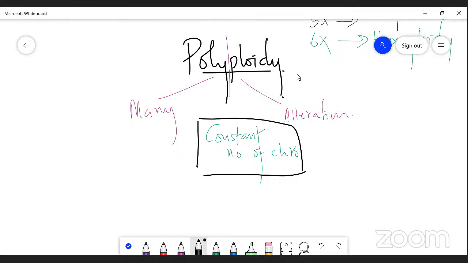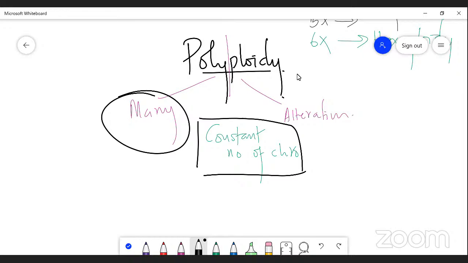That is called polyploidy. My dear students, please imagine an organism possesses a particular number of chromosomes, in which more than 3 basic sets of chromosomes are added apart from the constant number. It is called polyploidy.